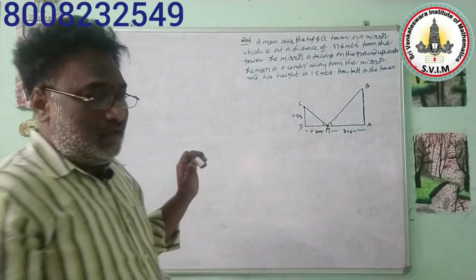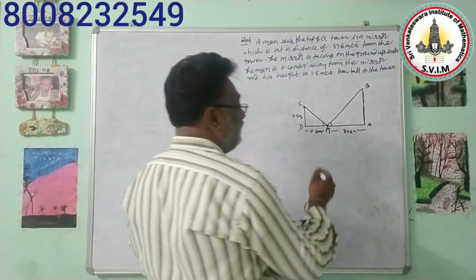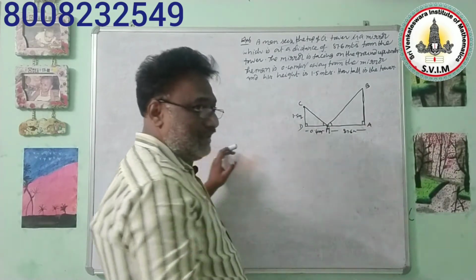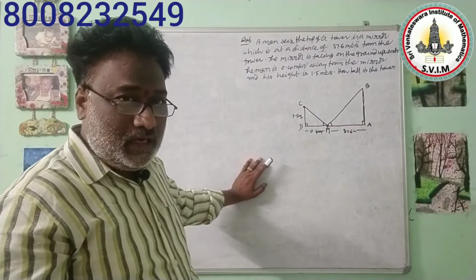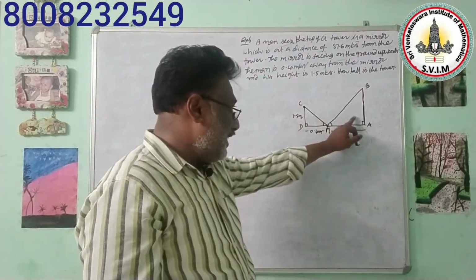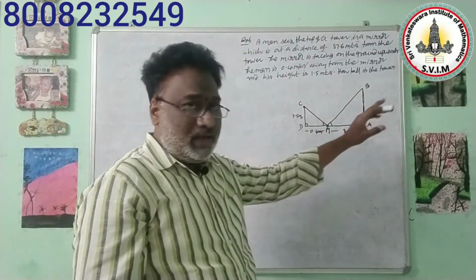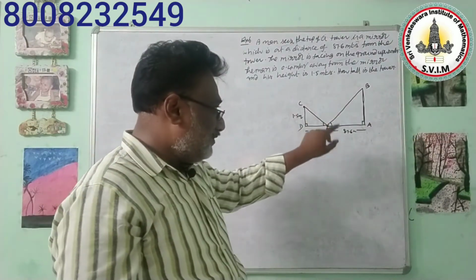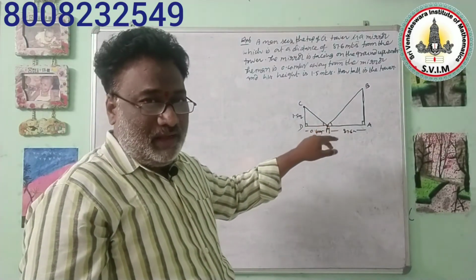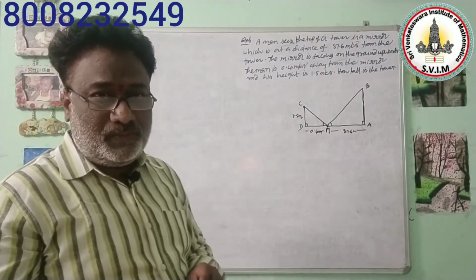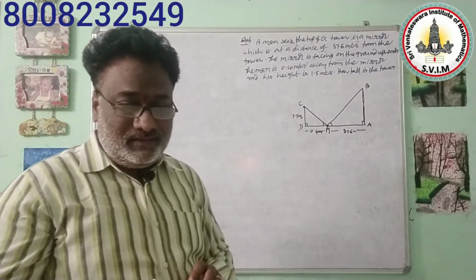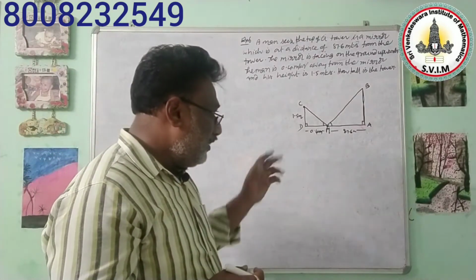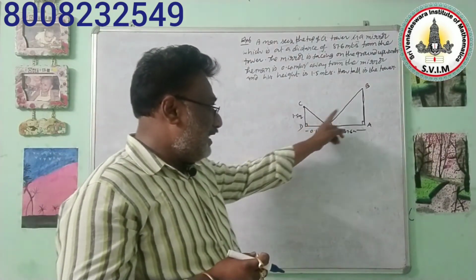That's all. Now listen to me. Always on the earth, either a person or a tower, objects like that stand at 90 degrees, that means perpendicular to the earth. That means in these two triangles it is very clear that these two angles are also 90 degrees and they are equal. In these two triangles, two pairs of corresponding angles are equal. So whenever in two triangles two pairs of corresponding angles are equal, we can apply proportionality for the corresponding sides. So according to the AA corollary, these two triangles are similar.